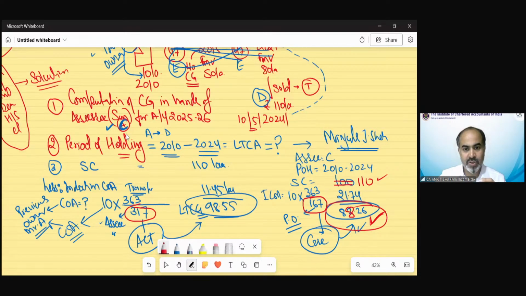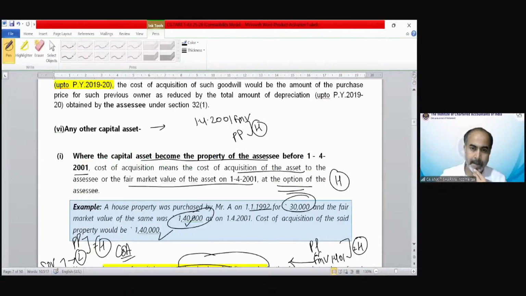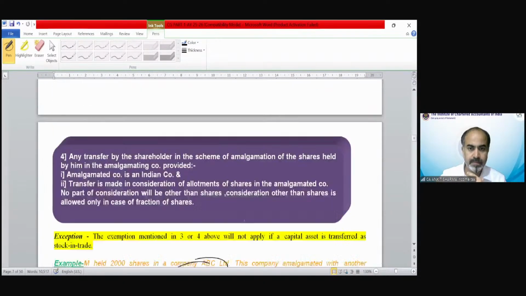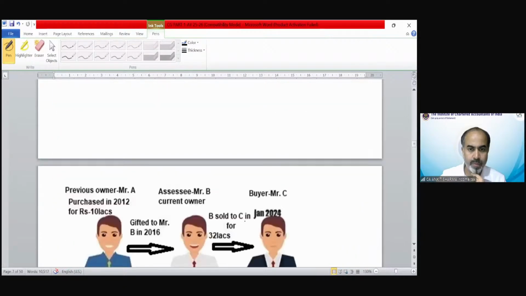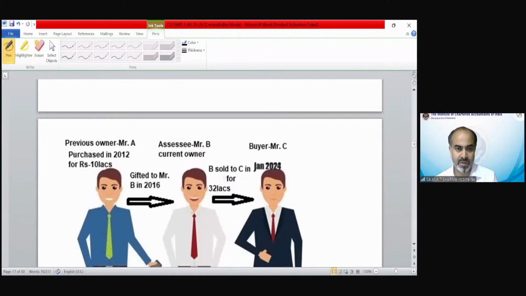So moving on to the provision now again. Okay, so these are the clarifications. In all above cases, capital gain will be exempted as the transaction will not be regarded as a transfer, but when the assessee transfers these assets, in normal case, in that year, capital gain will be liable to charge as follows. We have given the example, of course.